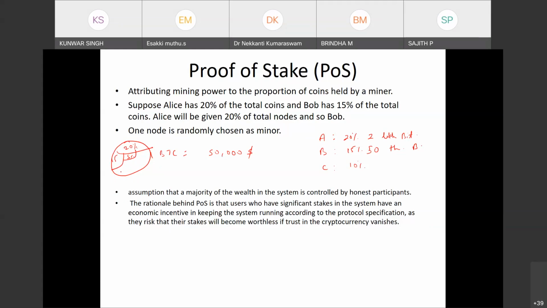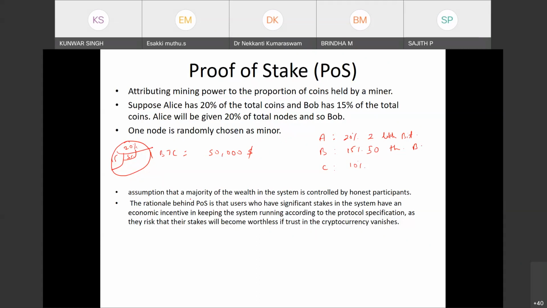The person who has that number will be the miner, and that person can add the block into the blockchain. Now, Alice has 20% of the coins, so obviously with probability 0.2 she can add the block into the blockchain, so she will have more chances. This is the way proof of stake works.